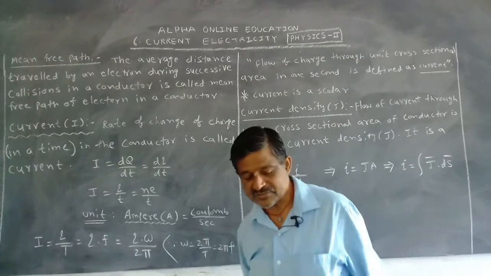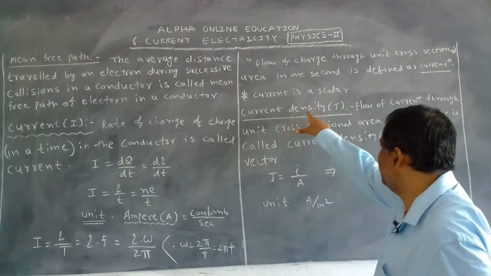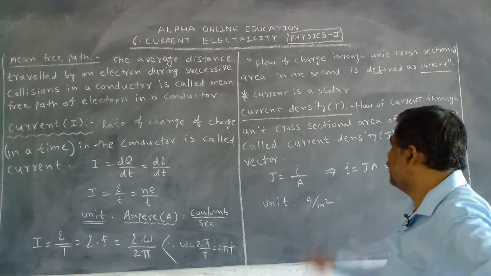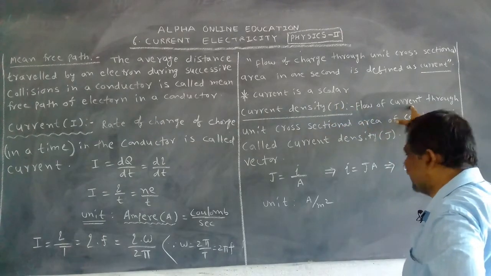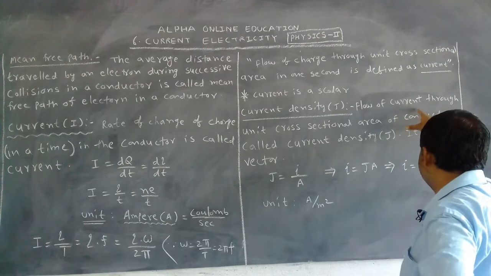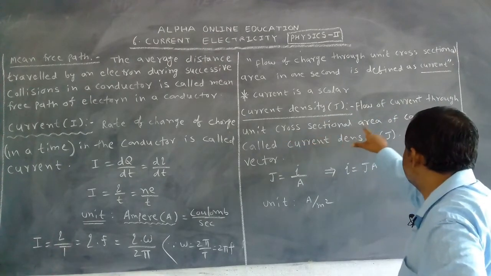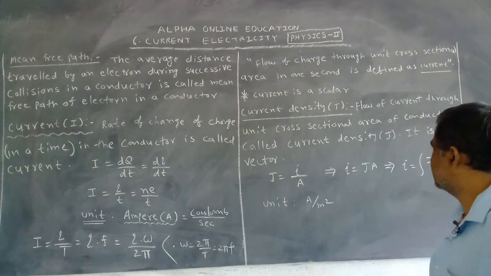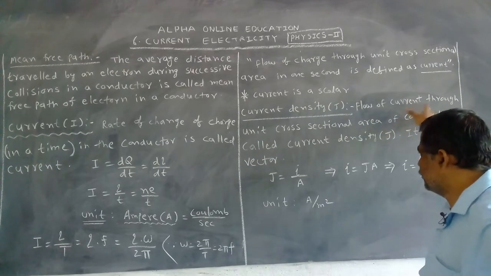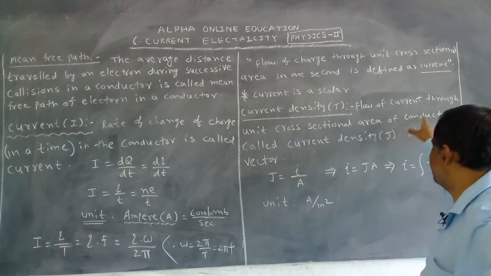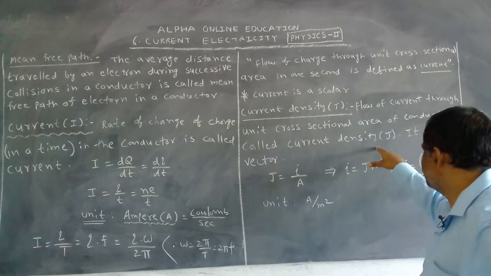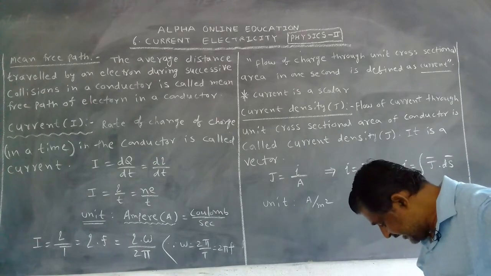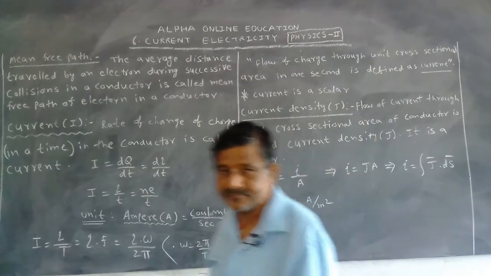We don't want to discuss that now. The next one is current density. What is the symbol for current density? J. Now what is the current density? Flow of current through unit cross sectional area of a conductor is called current density, denoted by J. It is a vector. Current density is a vector.